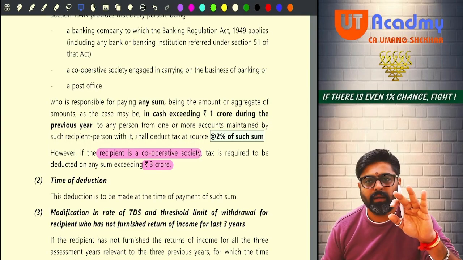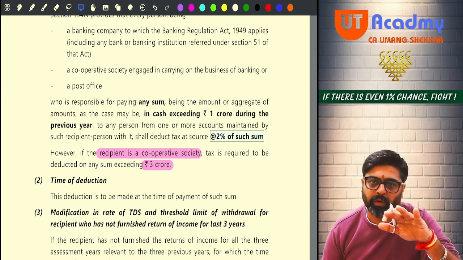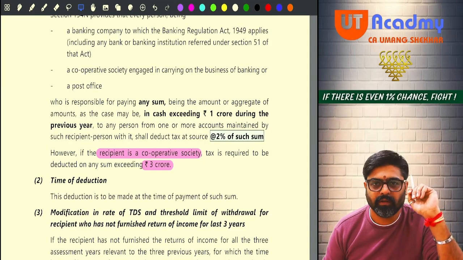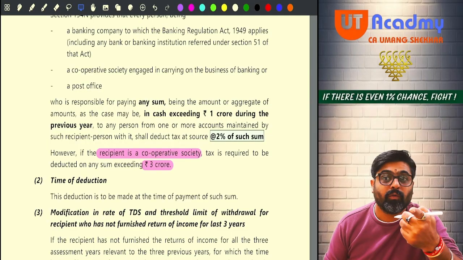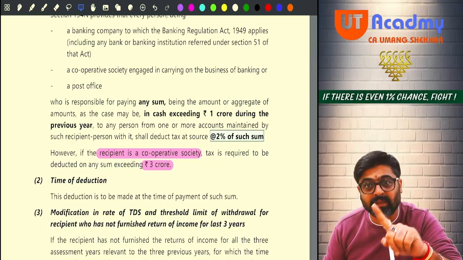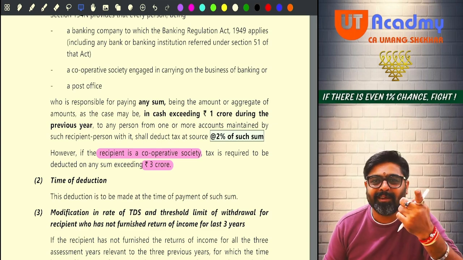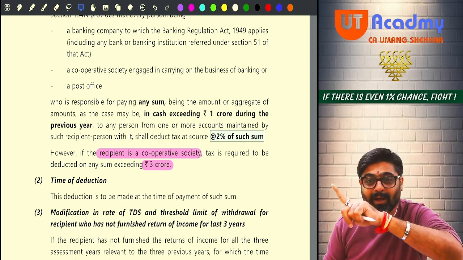But don't worry, that 2% you are not going to show as your income. Still you are going to get the credit of that. So this is the only case where the TDS which got deducted, you are not showing as your income. Still this TDS is allowed to you as a tax credit. Why? Because this is the only case where the TDS is not deducted on the amount of your income.